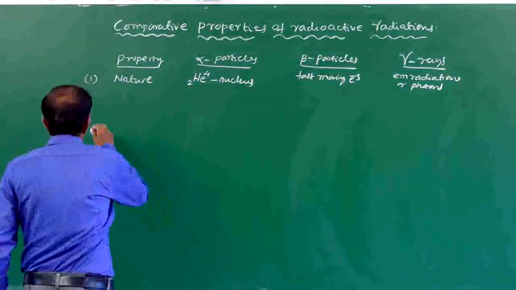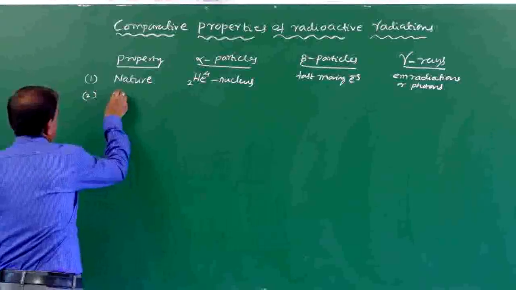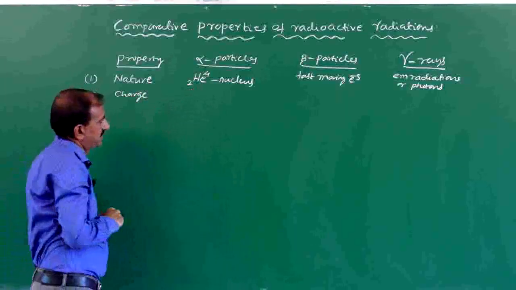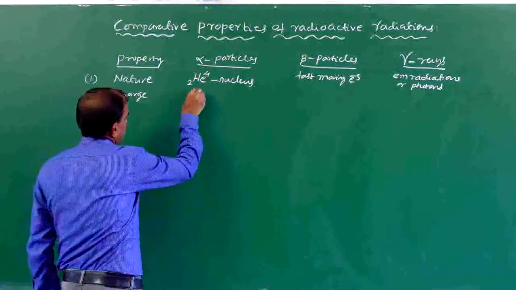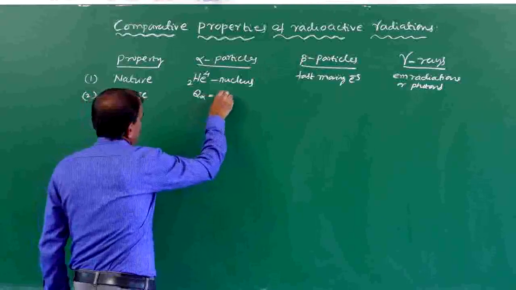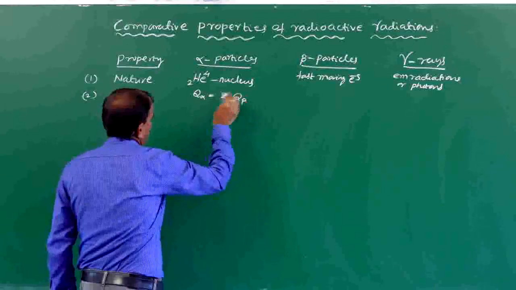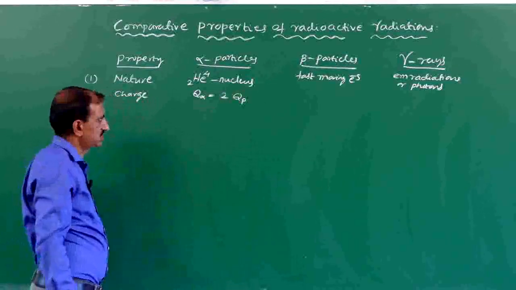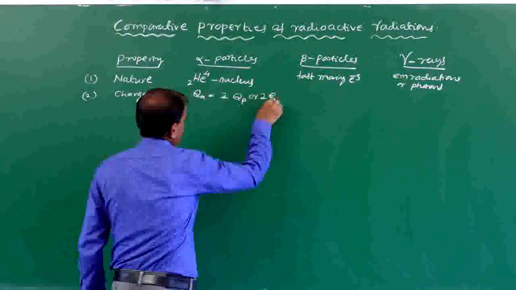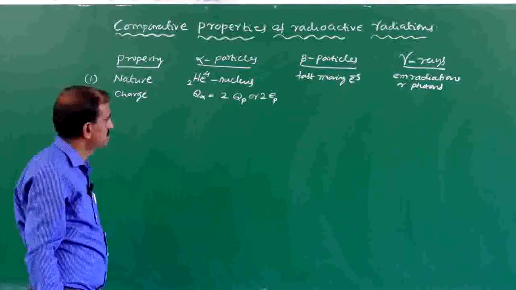See the next property, charge. What is the charge on an alpha particle? The charge on an alpha particle is equal to 2 times the charge on a proton, or 2e, where e is the elementary charge.